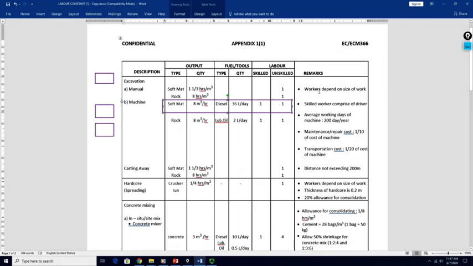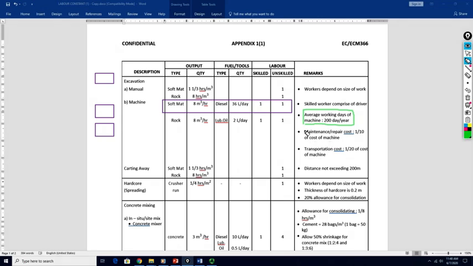Next, we need to look at the remarks here. First, the worker depends on the size of work. That is a general statement. Number 2, skilled worker comprised of driver, also a general statement. And then we have the average working days of machine is 200 days per year. We know that in a year we have 365 days, but the average working days is only 200 days. It is due to the holidays that we have and also the days that we need to do the maintenance of the machine. So on average, the working days is only 200 days per year.